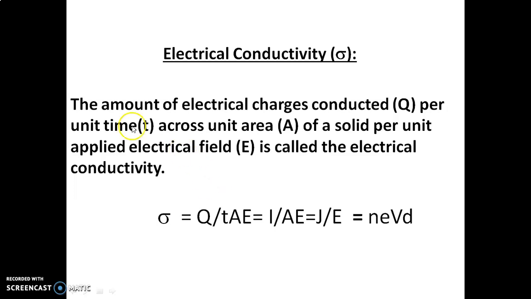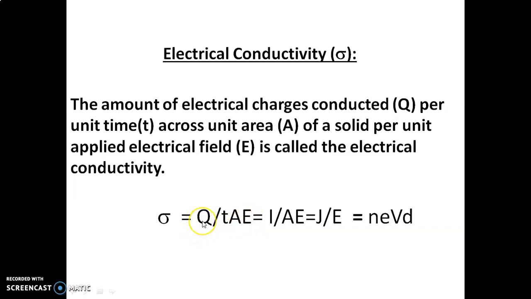The exact definition is: the amount of electrical charge conducted per unit time across unit area of a solid, per unit applied electric field, is called electrical conductivity. So electrical conductivity sigma equals the amount of electrical charge conducted Q divided by unit time T across unit area A for unit applied electric field E. So mathematically, sigma equals Q by T into A into E.